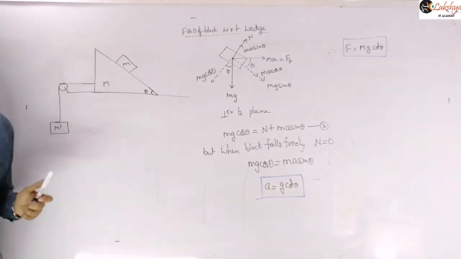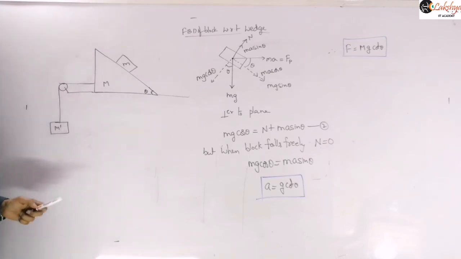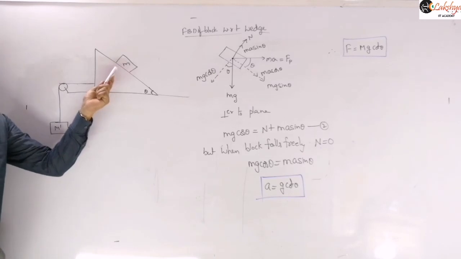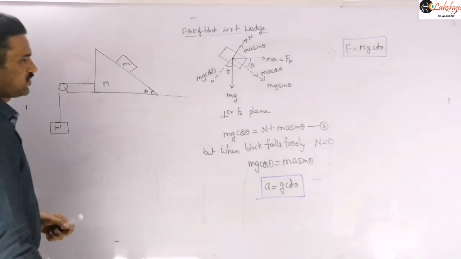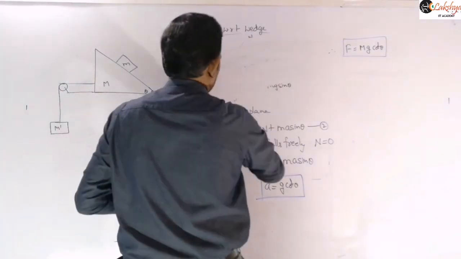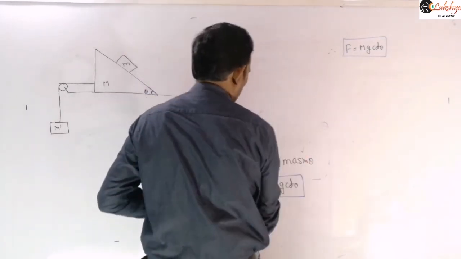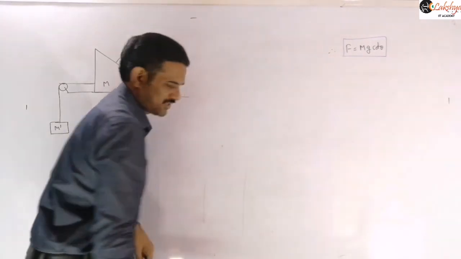Find the value of M dash required so that the small block m falls freely. Now the same, you can take the acceleration required as g cot theta, and from that you can find the tension in the string.